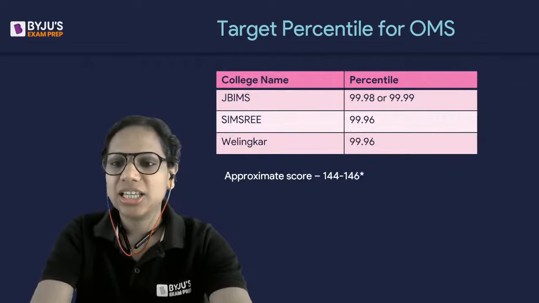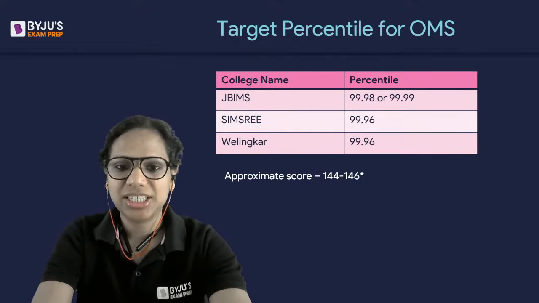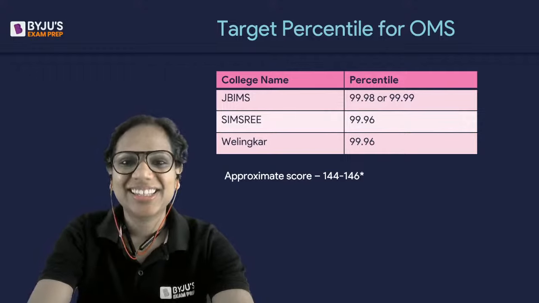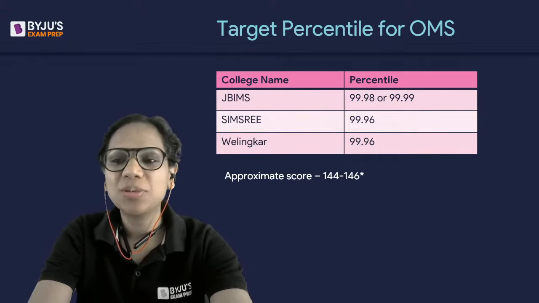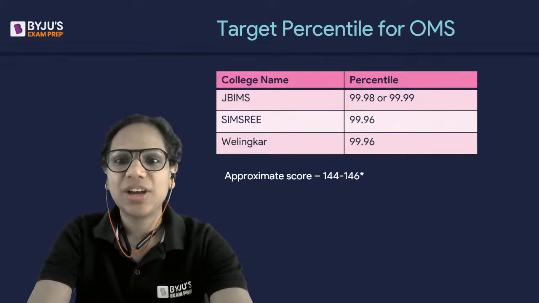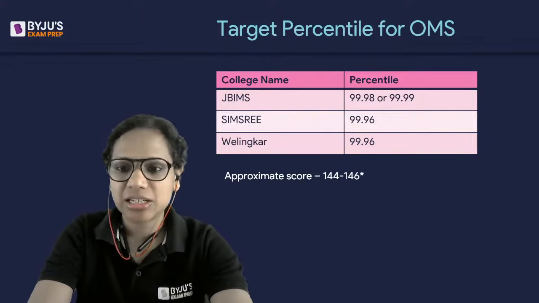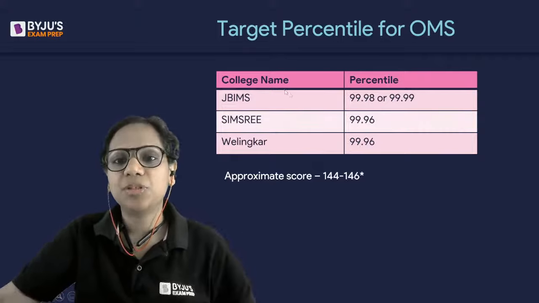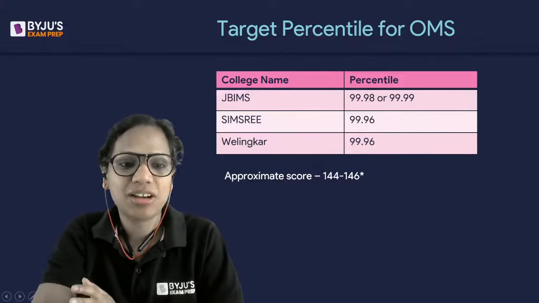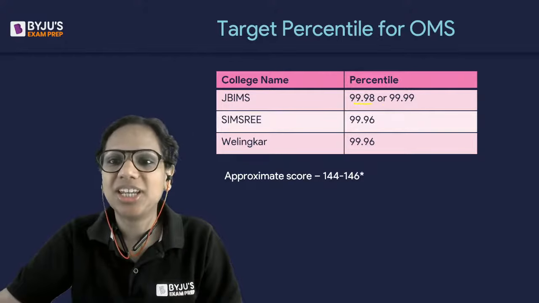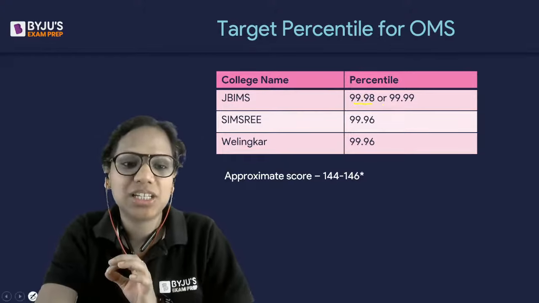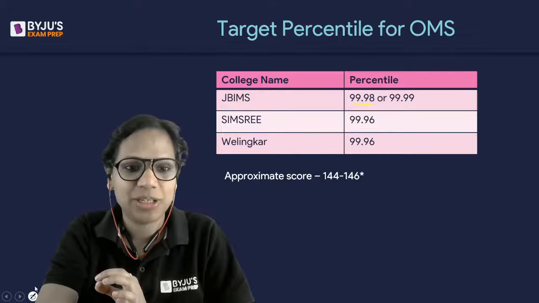Now, what is the target percentile that you need? A question that worries a lot of us. If I look at the previous year's paper, an outside Maharashtra student required 99.98 or 99.99 percentile in order to get into JB.